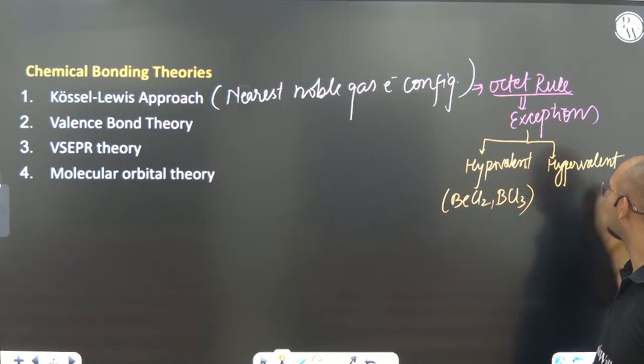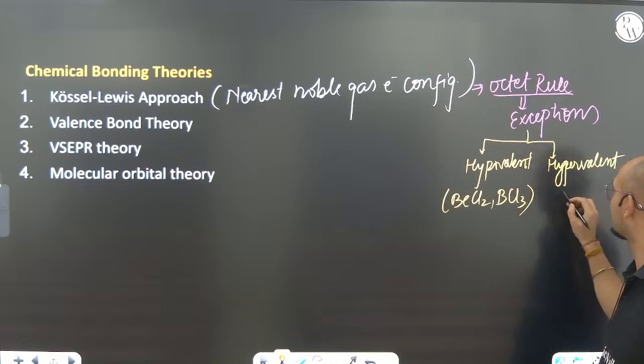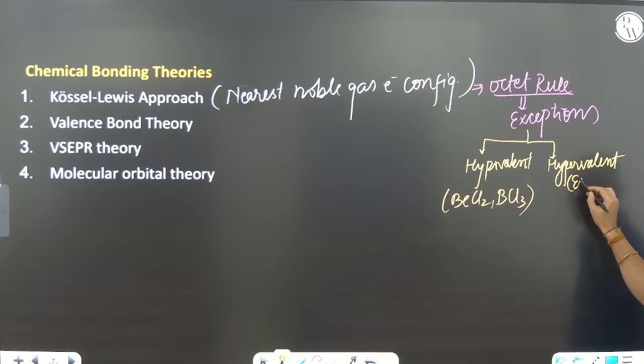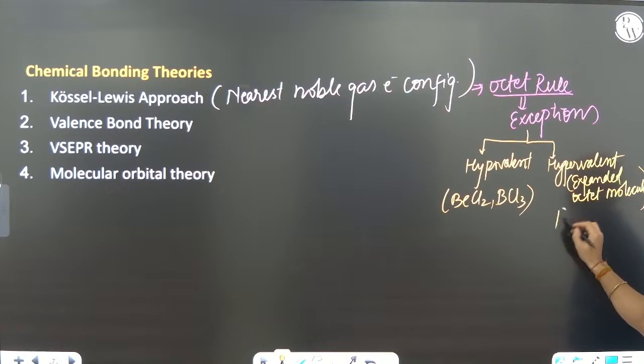Next is hypervalent. What is hypervalent? Hypervalent is where the octet is extended or expanded. These are the expanded octet molecules. What are those? I hope you all know these examples very well, like PCl5. Everyone knows, yes or no?